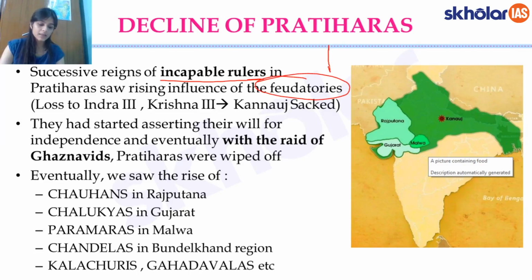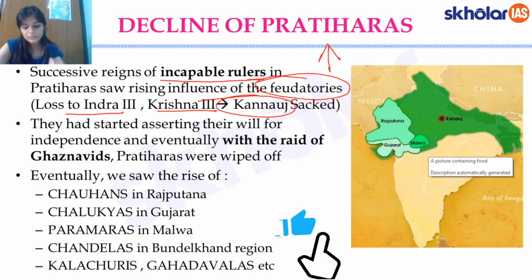rising, right? And on top of that, they had these major losses to the Rashtrakuta king Indra III and Krishna III, who had even come and sacked the city of Kannauj, right? So they took away the wealth and booty, a lot of money from the Pratiharas kingdom, further weakening the Pratiharas empire. So the first reason: successive reigns of incapable rulers in Pratiharas, and the rising influence of the feudatories.